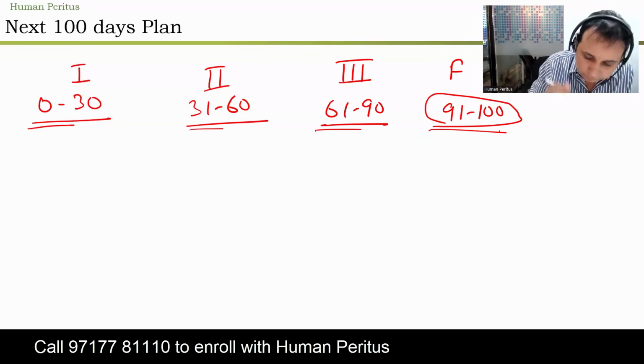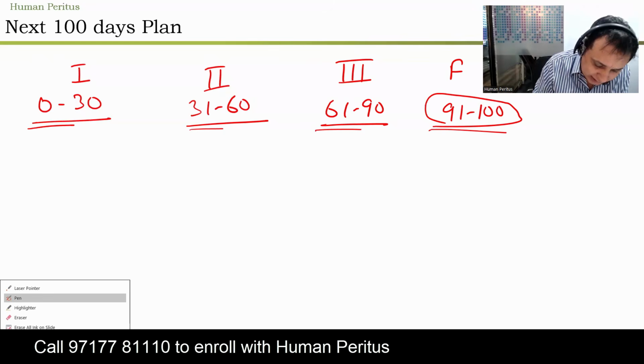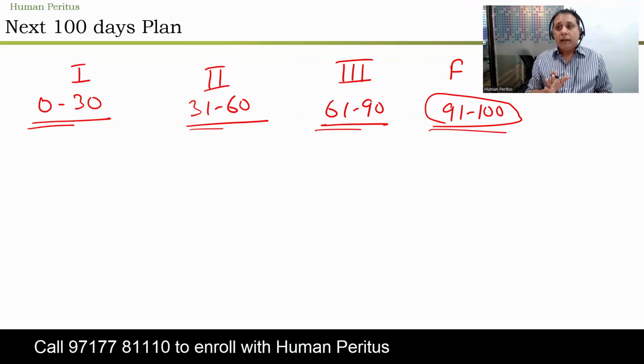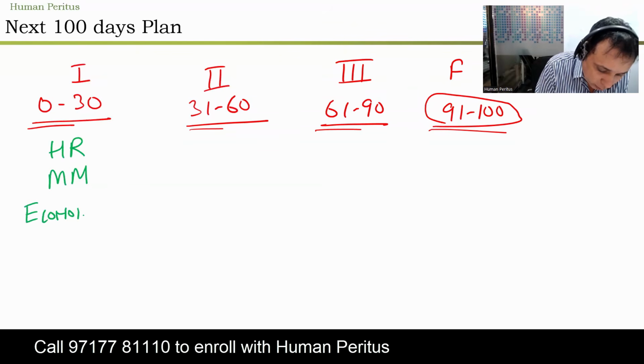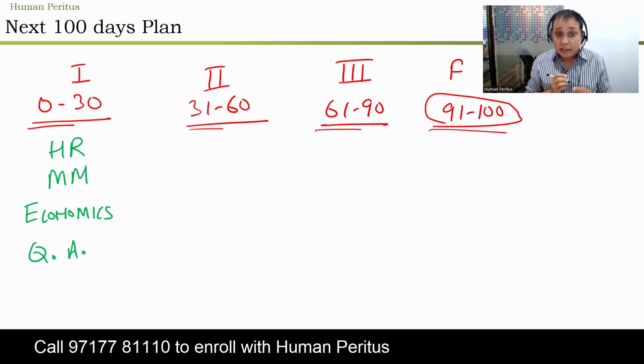Okay. So guys, the plan which we suggest is that for first 30 days, we'll do HR, we'll do material management, we'll do economics. You can also call it Indian economy, and we'll do quantitative aptitude, which is also known as general mental ability. This for first 30 days. Now I'll go into each of these topics to tell you what to study and what to skip.